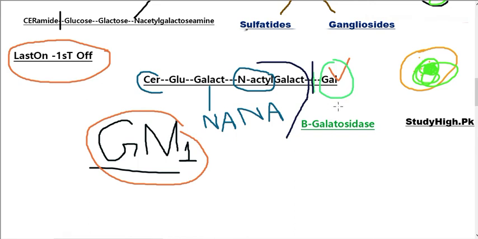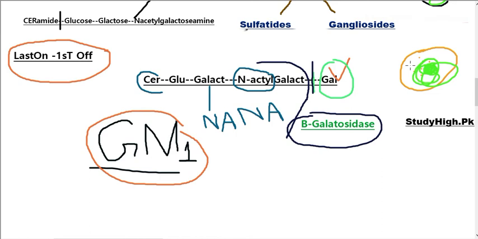If due to some deficiency or mutation in the DNA of our body, this beta galactosidase cannot perform its function, it cannot cause the breakdown of GM1 into GM2. There will be accumulation of GM1 in the lysosome of our cell.